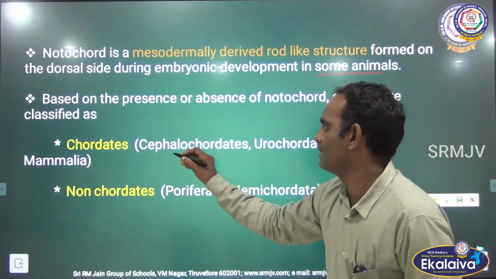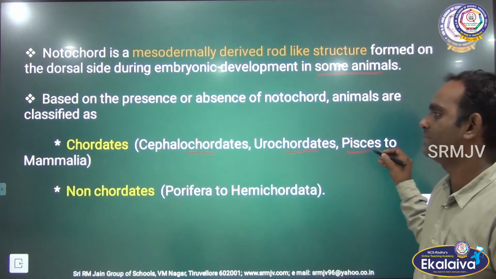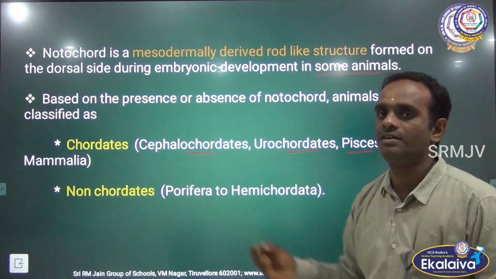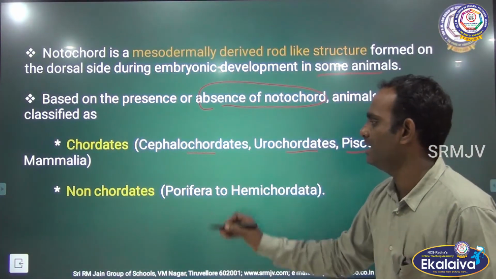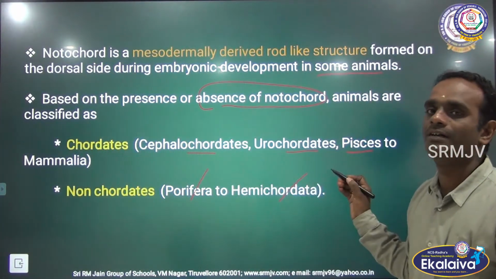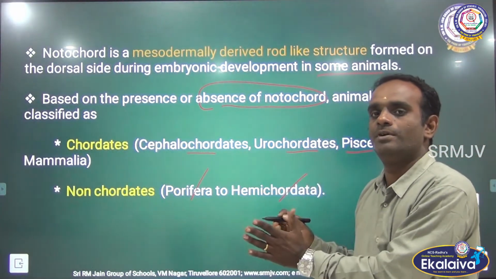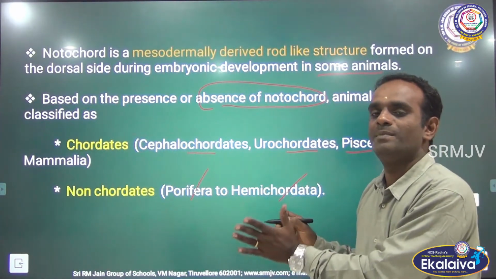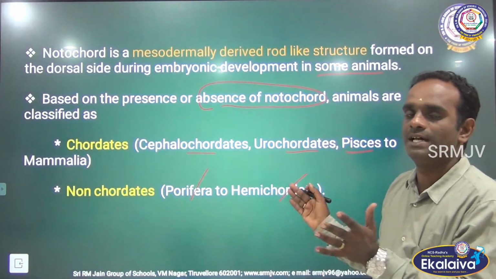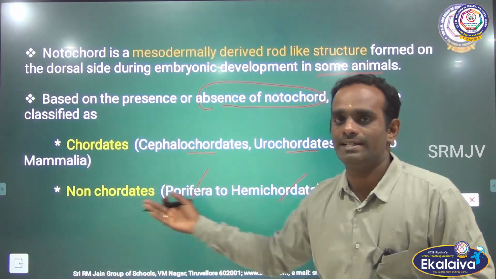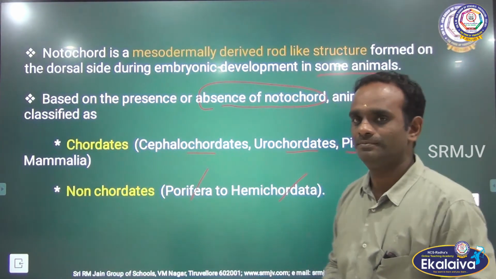It has some divisions: cephalochordates, urochordates, fishes to mammalia. Okay. Then non-chordates. Non-chordates means absence of notochord. Clear? So it is seen in the phylum Porifera to Hemichordata: Porifera, Coelenterata, Platyhelminthes, Aschelminthes, Annelida, Arthropoda, Mollusca, Echinodermata, Hemichordata. From phylum 1 to phylum 9, all the organisms under these phyla are non-chordates. That means they do not have a backbone, they do not have a notochord. Clear?